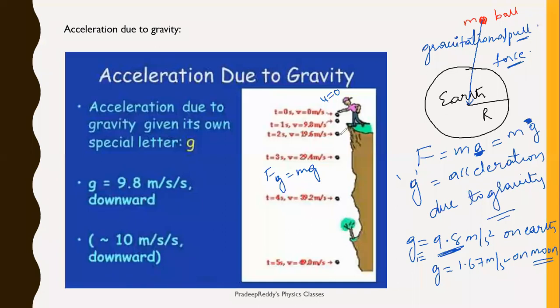So when a body is being left freely, or when your body is being thrown up, that body is under the effect of gravitational force. Therefore, you need to consider acceleration due to gravity. So acceleration due to gravity value is always denoted with g, and it is a fixed value, 9.8 meter per second square, and that is downward. Because all bodies are pulled towards the center of the Earth, it is always downward. That is about acceleration due to gravity.